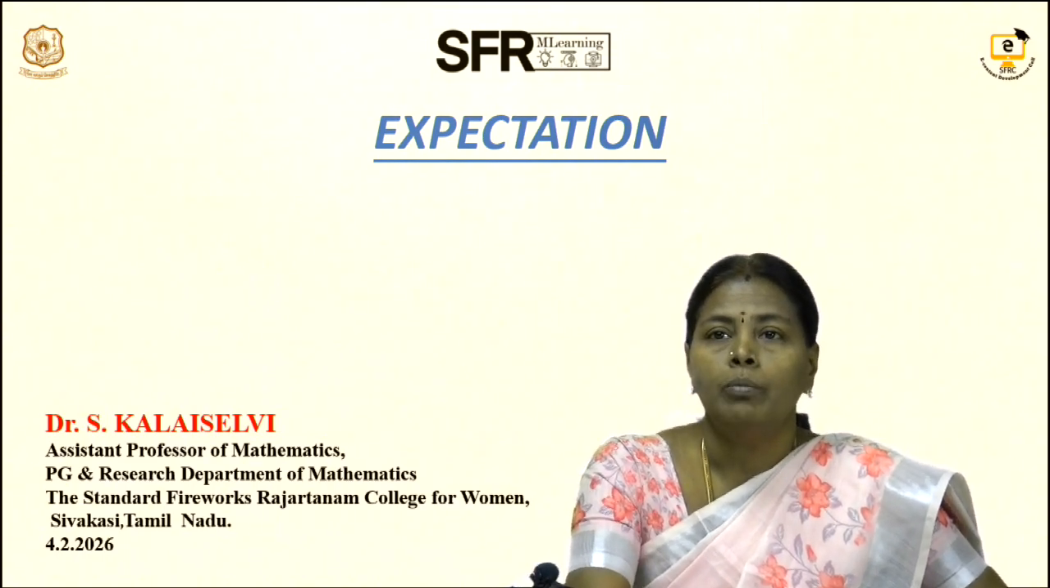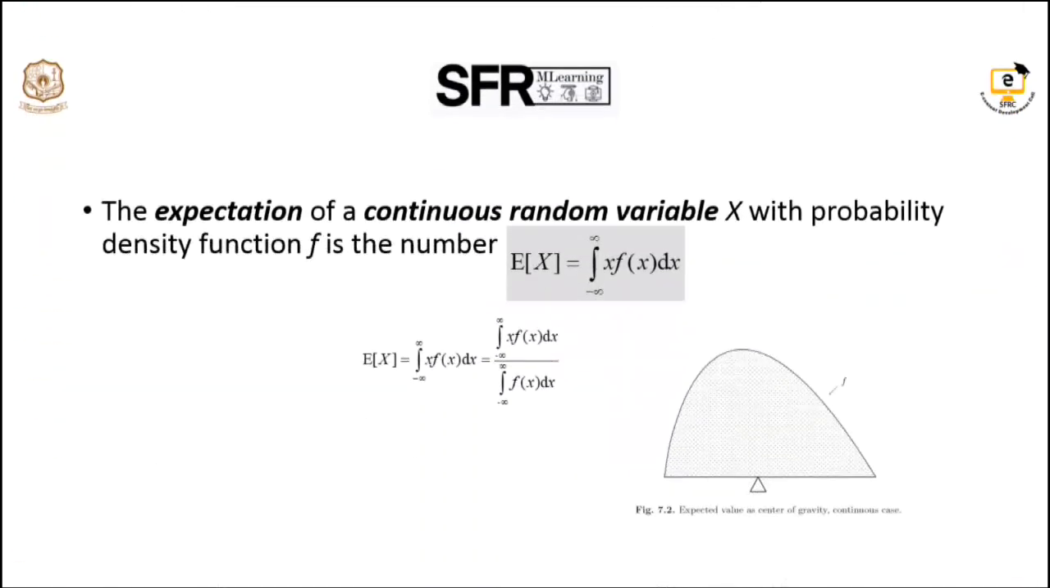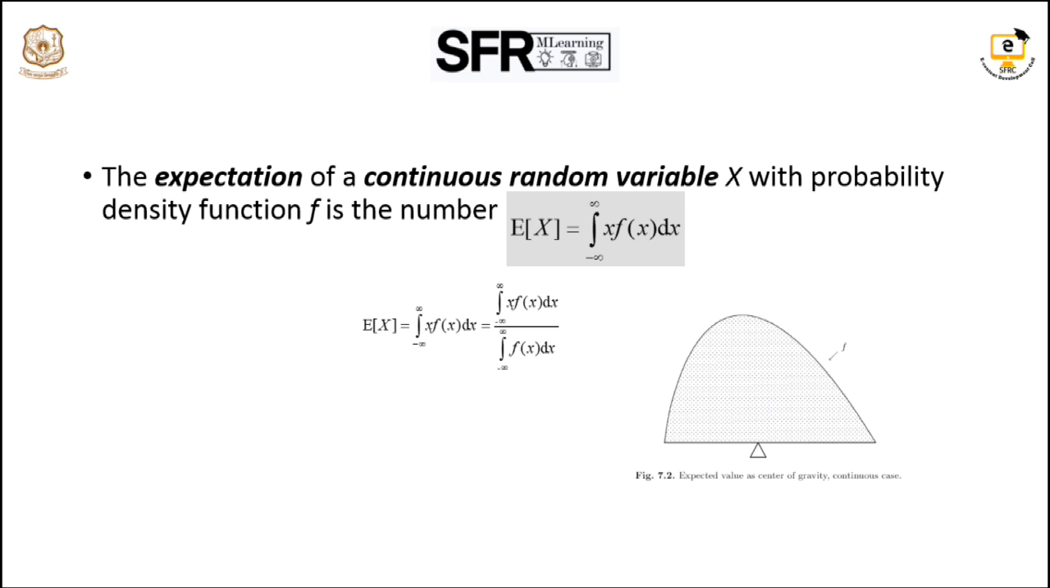Now let us see about the expectation of a discrete random variable and a continuous random variable. First, the expectation of a discrete random variable X, which takes the values a1, a2, etc. up to an with probability mass function p, is the number E of X equal to the summation over x of x into p of x, where p of x is the probability of the given random variable X. Then the expectation of a continuous random variable, which has probability density function f, is the number E of X, which is the integral from minus infinity to plus infinity of x into f of x dx.